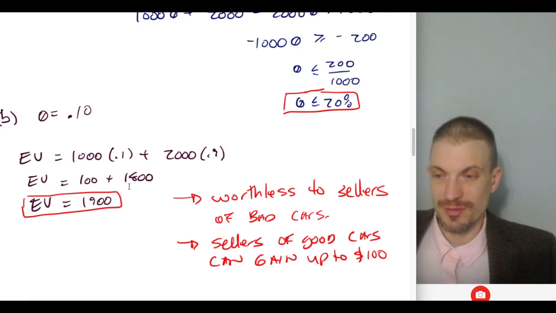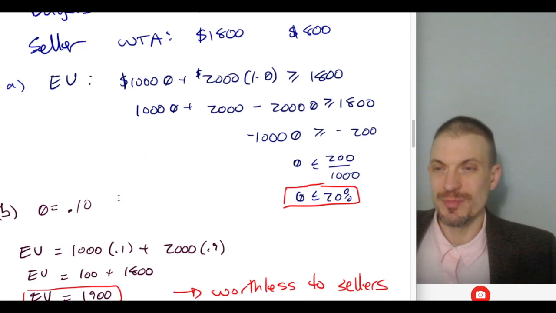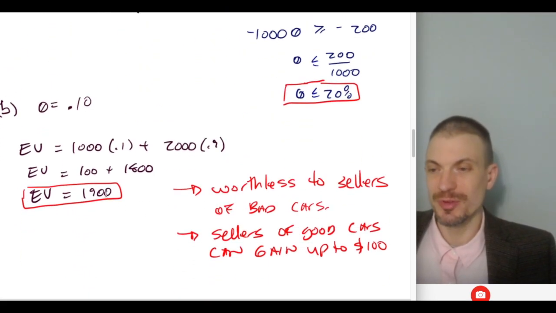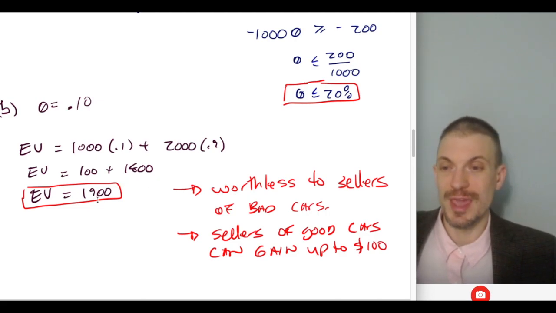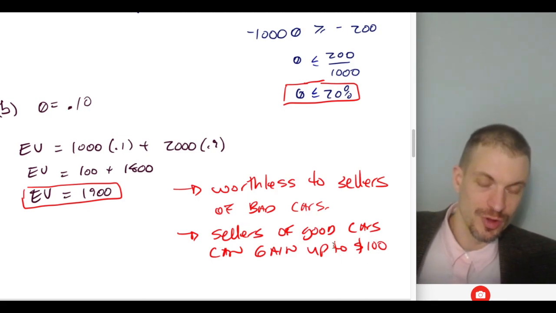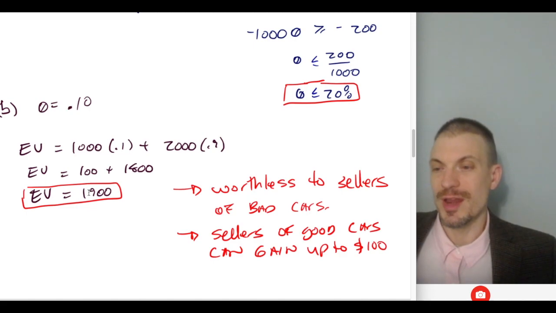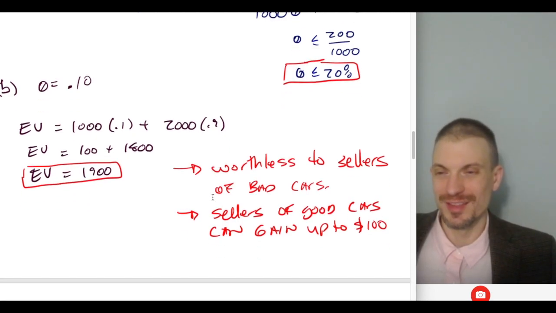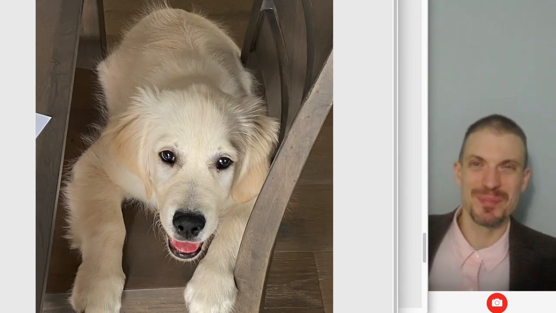So if the expected value of a randomly selected car is 1,800, but my willingness to pay for a good car was 2,000, the sellers of good cars would be able to potentially, depending on their bargaining power, gain that extra $100. So it's worth $100 to sellers of good cars to pay for the service, because right now they're only going to be able to get consumers to pay $1,800 for a randomly selected car. But if they know for sure the car is good, they'll pay up to $2,000. This is obviously worthless to sellers of bad cars, because if we certify your car's bad, it's not going to help you. Here's the puppy study break.